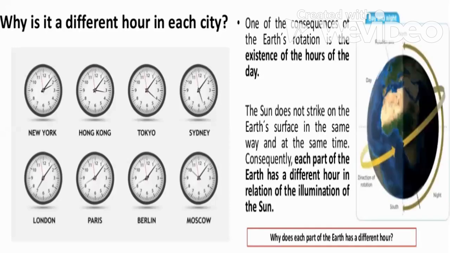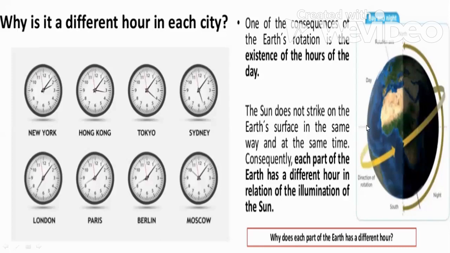The reason being, we know that the earth is rotating. While it is rotating, it is obvious that a part of the earth will face day and the other part will face night, as shown over here. This part is night and this part is day. Even if it is day or night, the sun does not strike every part of the earth at the same time, in the same intensity, in the same way. So according to how the sun strikes, that part of the earth will have different kinds of illumination.